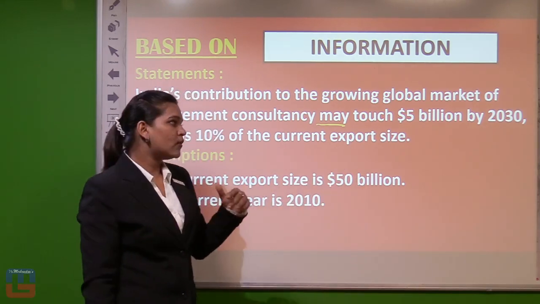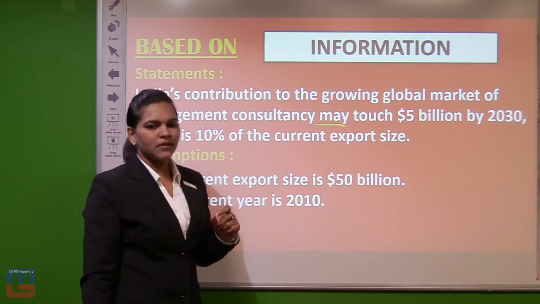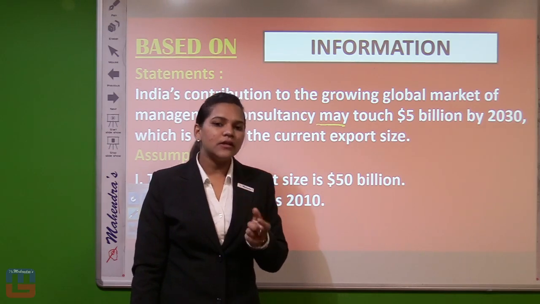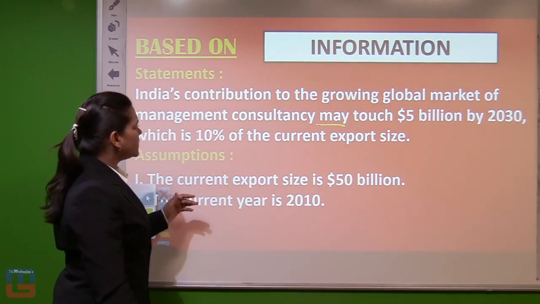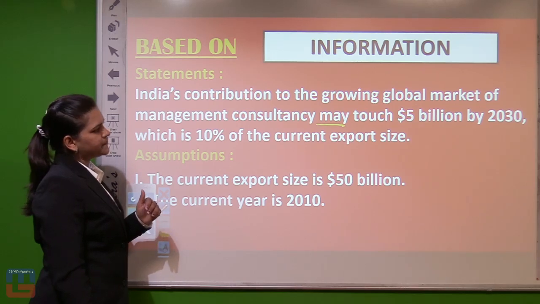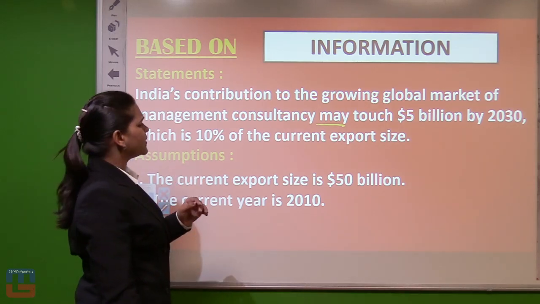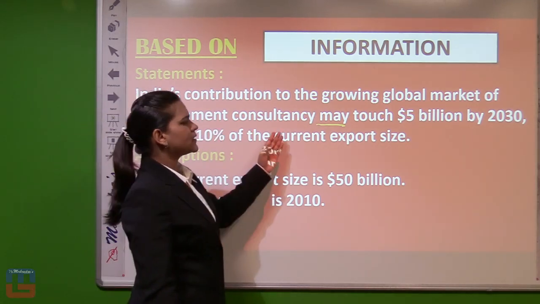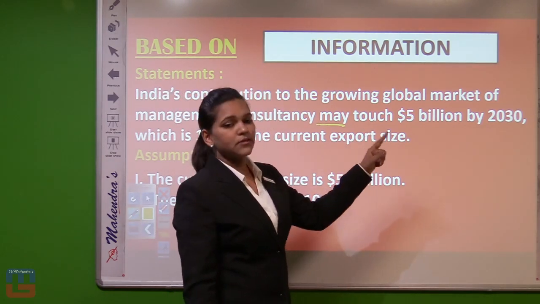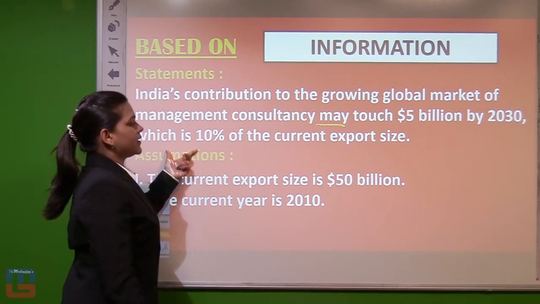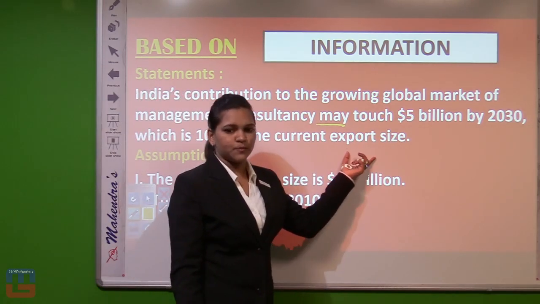The statement is somewhat longer, so you need to read it twice if you're not getting the idea. India's contribution to the growing global market of management consultancy may touch 5 billion by 2030, which is 10% of the current export size.